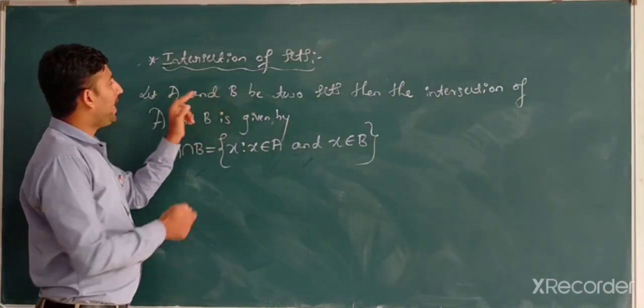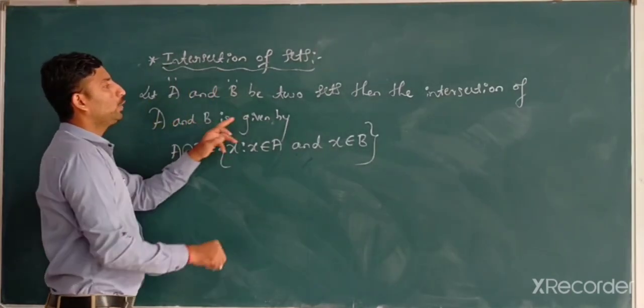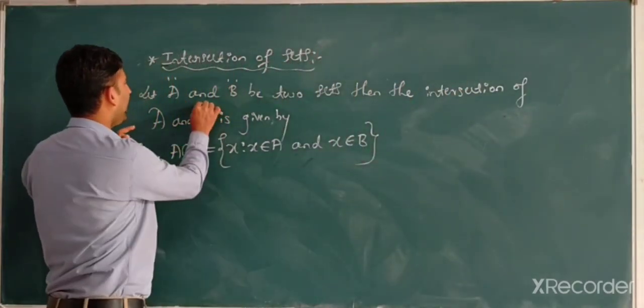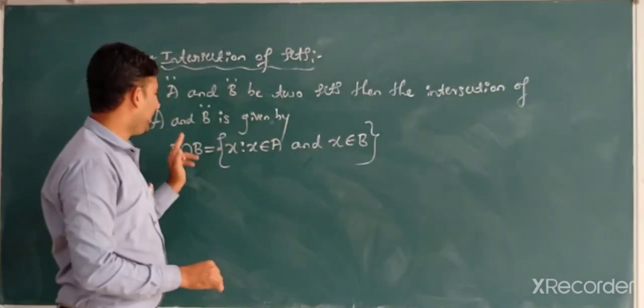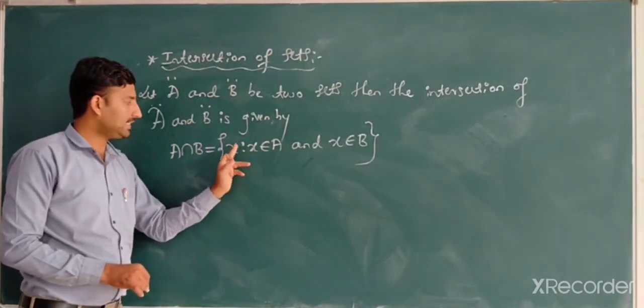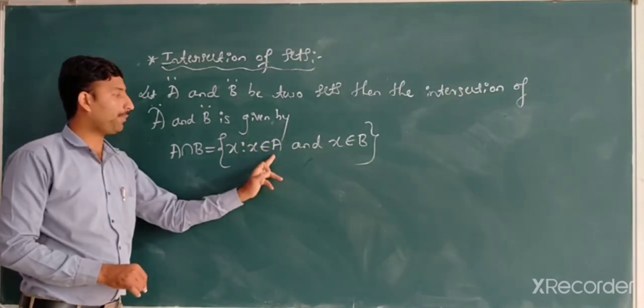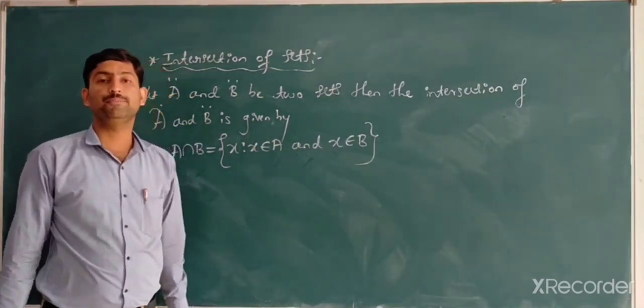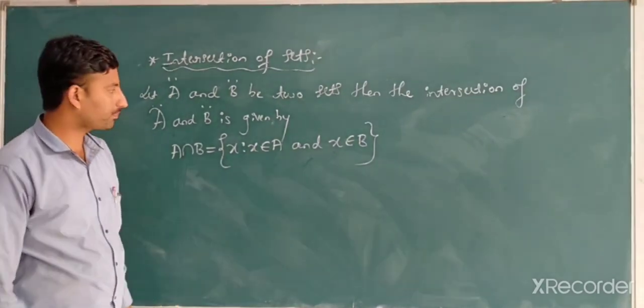Let A and B be two sets, then A intersection B is equal to {x such that x belongs to capital A and x belongs to capital B}. That is the intersection of two sets.